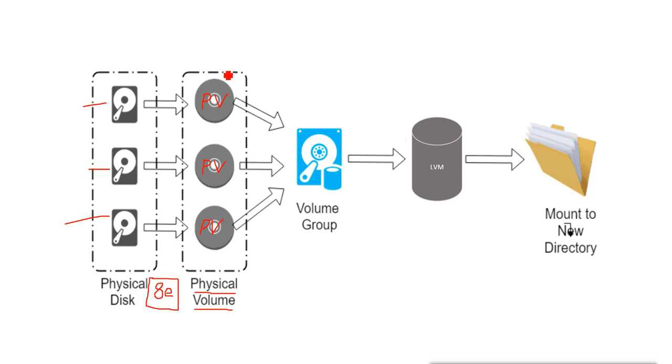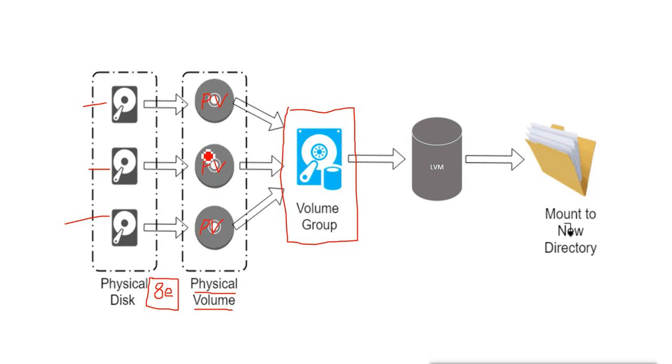After converting the partitions into physical volumes, we combine those physical volumes to create a single volume group. The volume group will be the combined space of these different partitions.